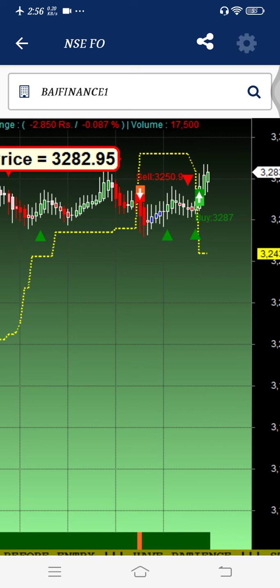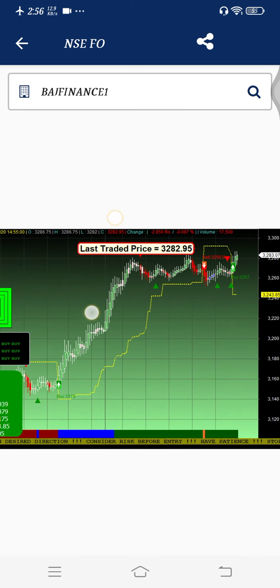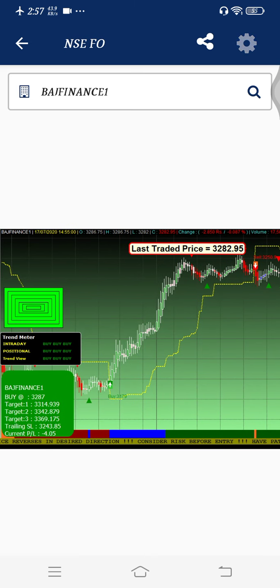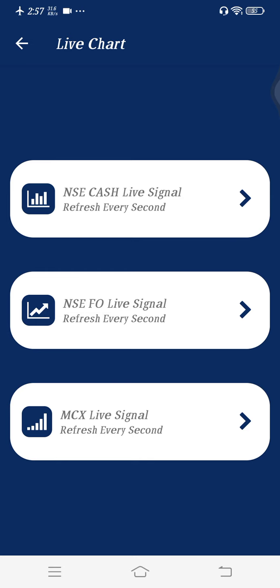You can see a short happened earlier, but it was not a good short because the other parameters were not matched at that moment. Now it is a good buy, so you can definitely take a long entry on Bajaj Finance with a stop loss. But after 2:30 we do not allow or encourage people to take a fresh intraday position, so don't take any position after 2:30. This is our trading rule.